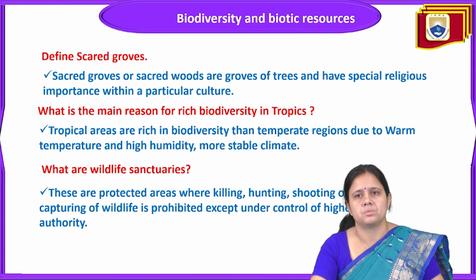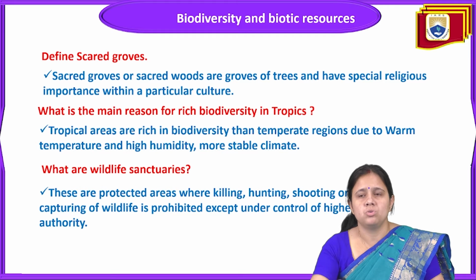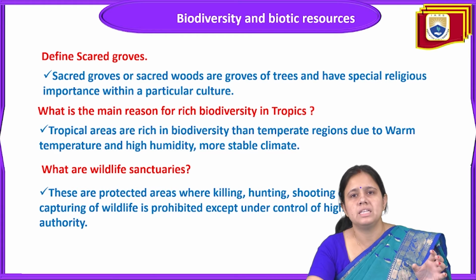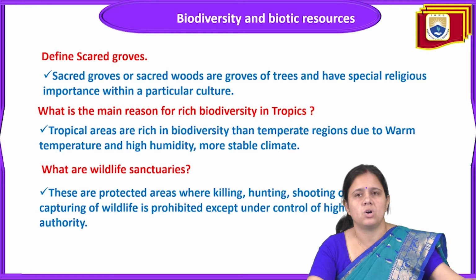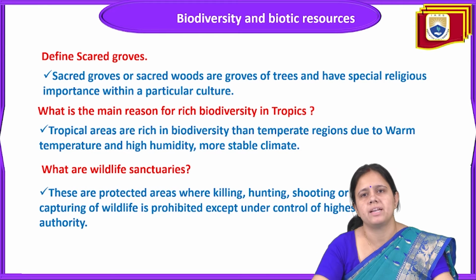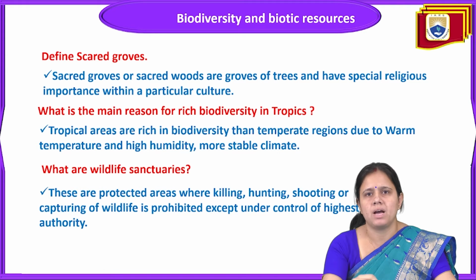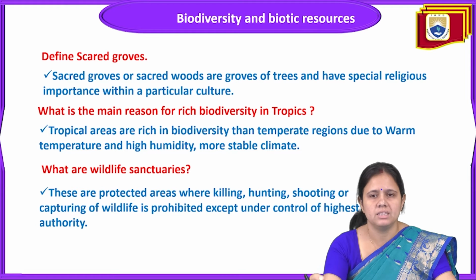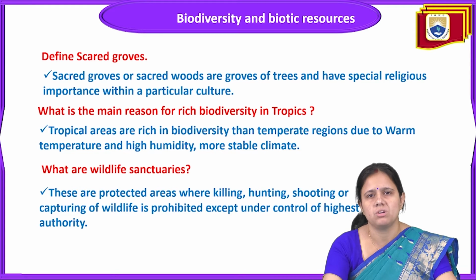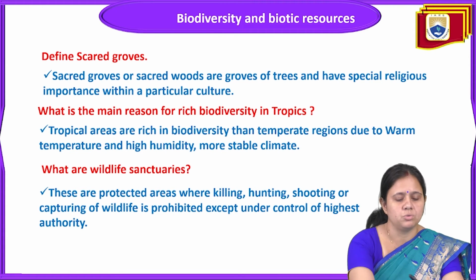Next is the sacred groves. Sacred groves are groups of trees that have a special religious importance with a particular culture, and they also fall in the category of conservation of biodiversity. What ancient people would do is connect any plant, like the tulsi plant or mango, with their culture, and they start worshipping the plant. In this way they are protecting the plant, and that is a conservation of biodiversity. That's why the word sacred groves is there.